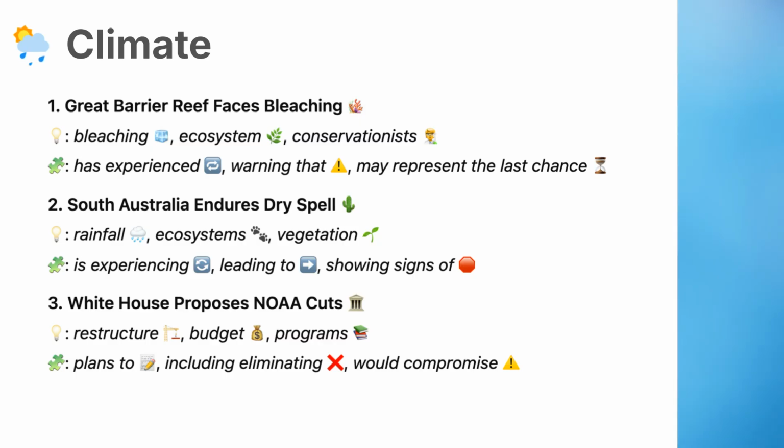Phrases: "plans to" indicates a proposed or intended action. "Including eliminating" suggests that part of the proposal involves removing something. "Would compromise" means to negatively affect or weaken the integrity or effectiveness of something.